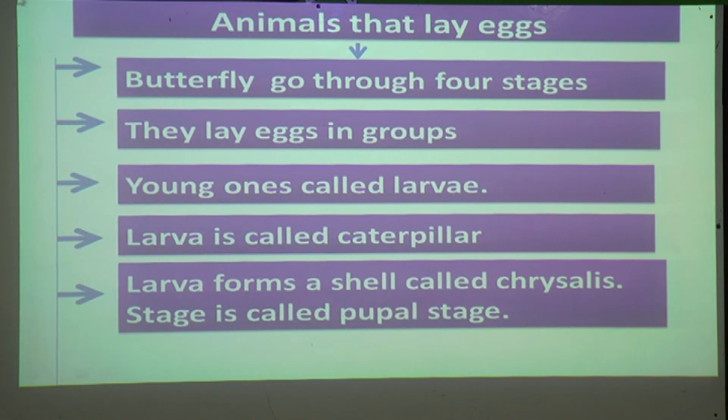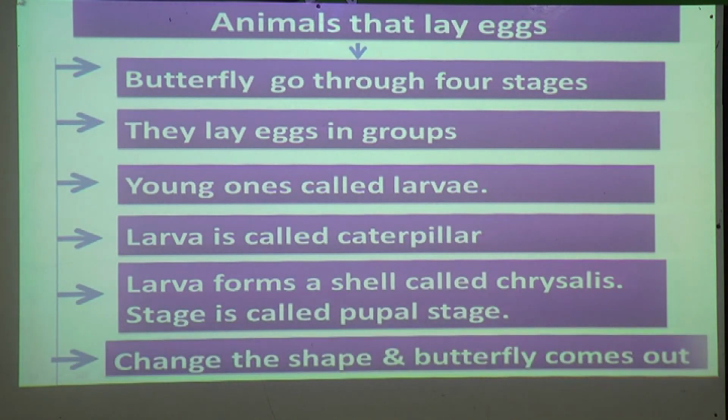Means in that pupal stage they form a shell around their body, that is called chrysalis, and that stage is called pupal stage. After several days they change shape inside the chrysalis and the butterfly comes out.